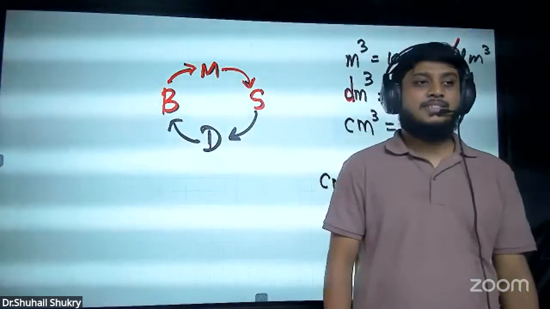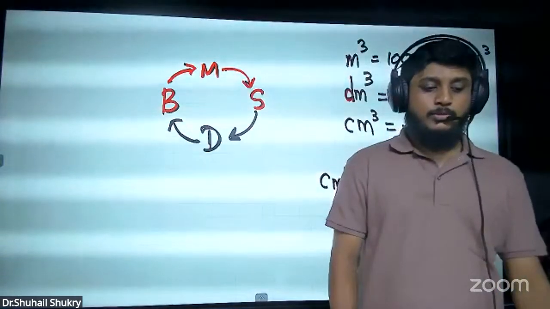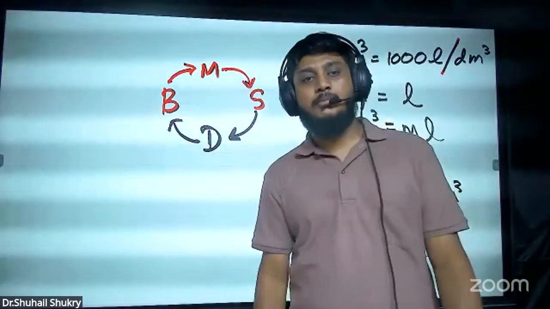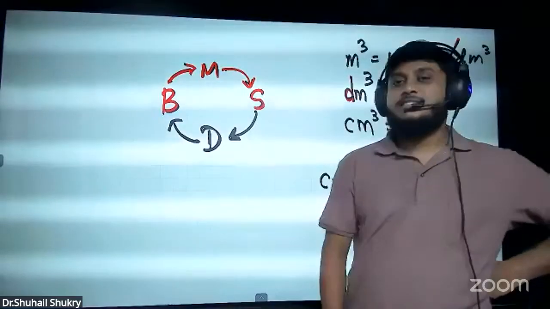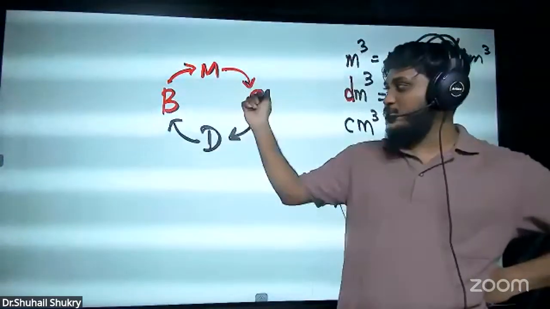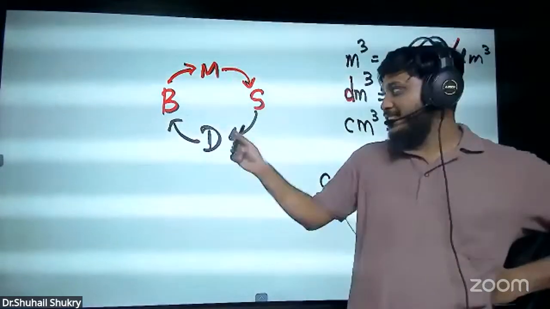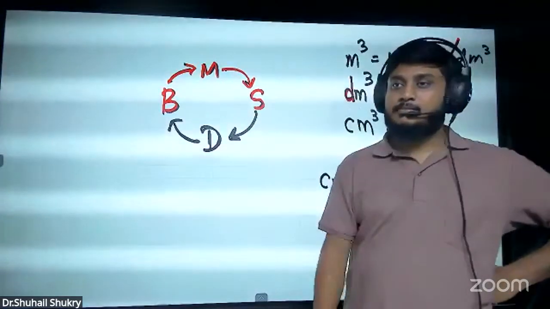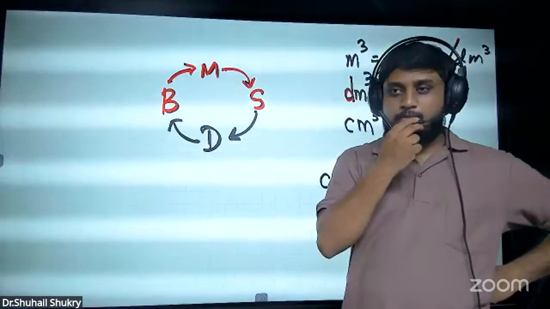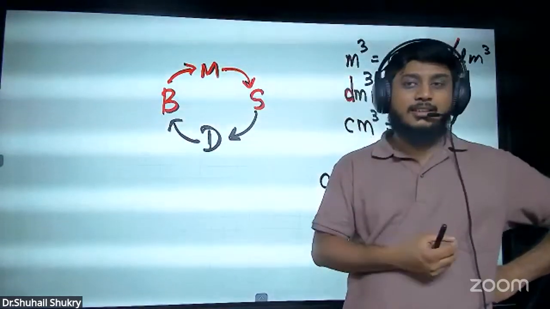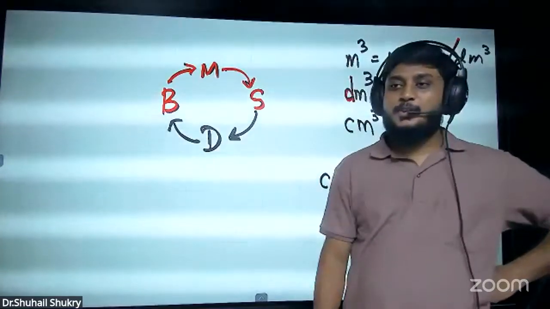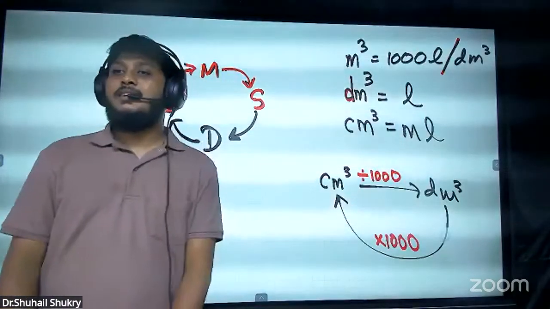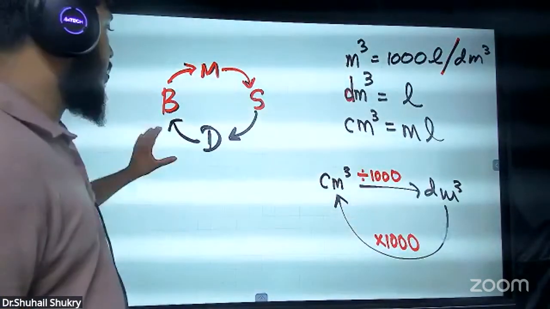You can ask people you know. Big to small you multiply, small to big you divide. That is it. Try to make a good mnemonic for this. There is already a ready-made mnemonic, but we can't always tell it because this is a YouTube live. So understand that. This part is okay.